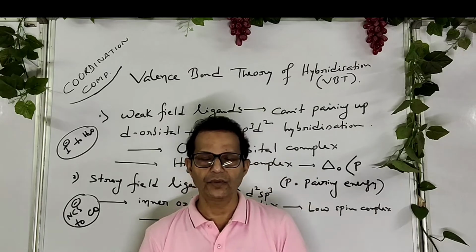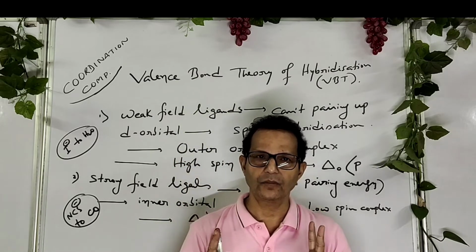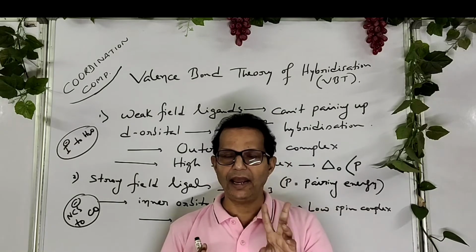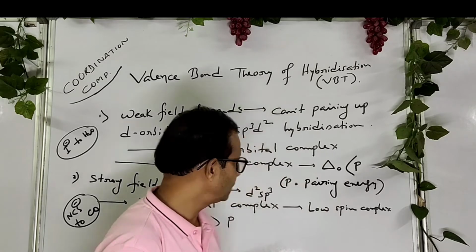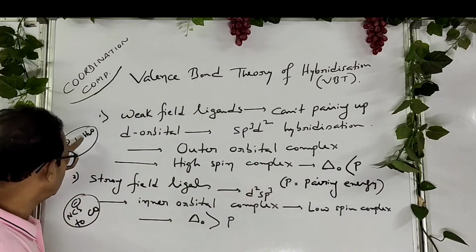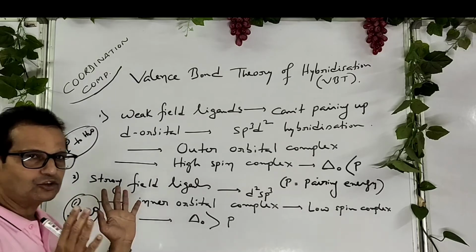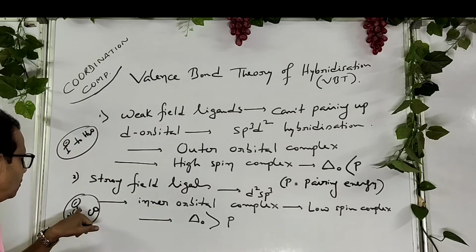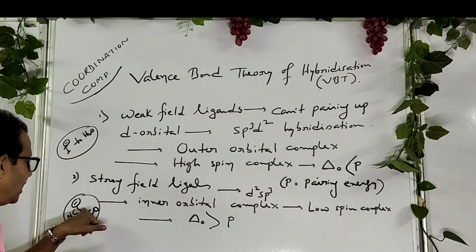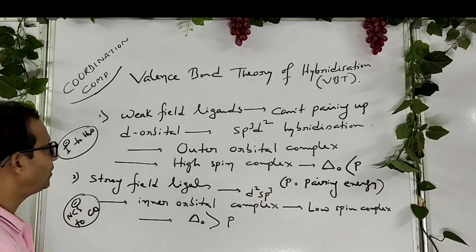You know that according to the spectrochemical series, there are two types of ligands. One are weak field ligands, from iodide to water, and another strong field ligands, from isothiocyanide to carbon monoxide, NCS negative to carbon monoxide. These are strong field ligands.